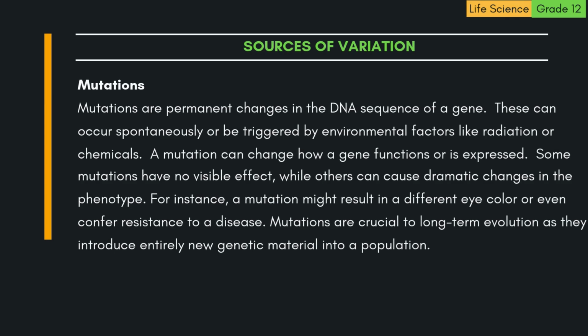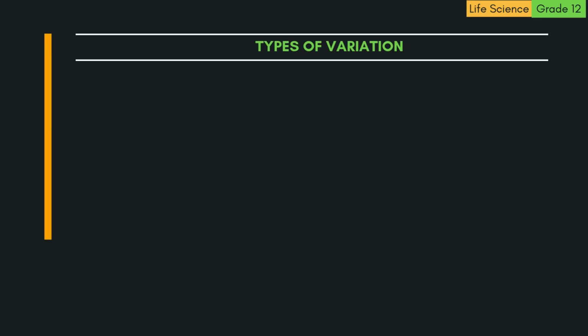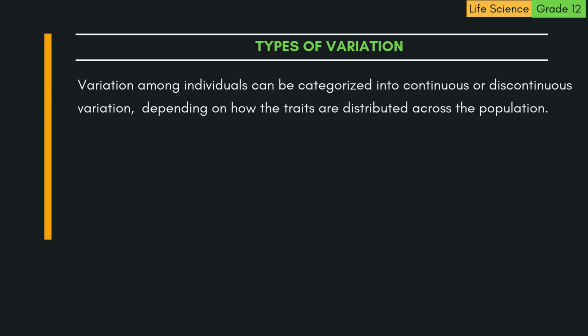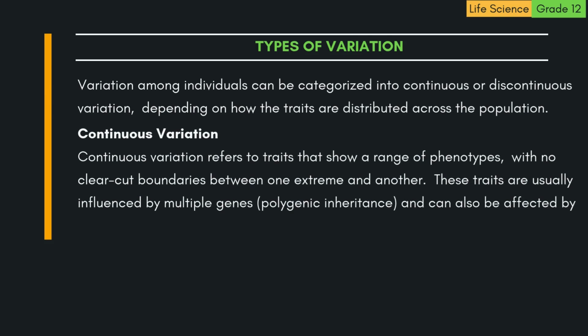Mutations are crucial to long-term evolution, as they introduce entirely new genetic material into a population. Types of variation. Variation among individuals can be categorized into continuous or discontinuous variation, depending on how the traits are distributed across the population. 1. Continuous variation.